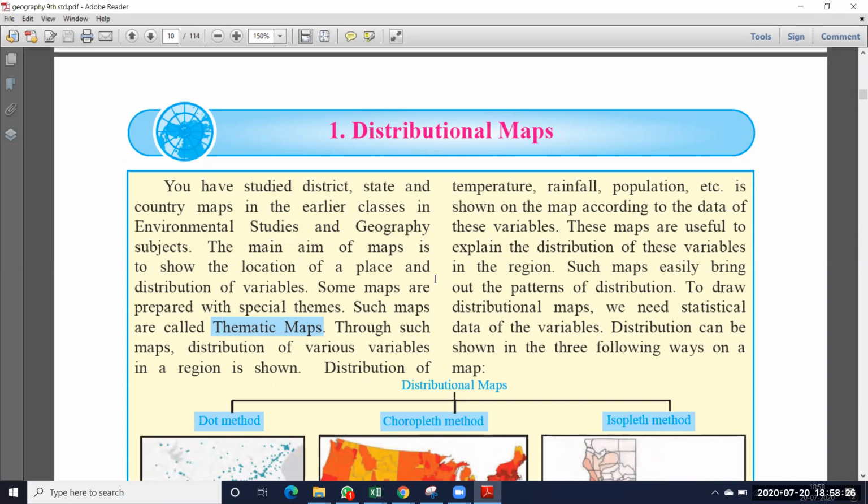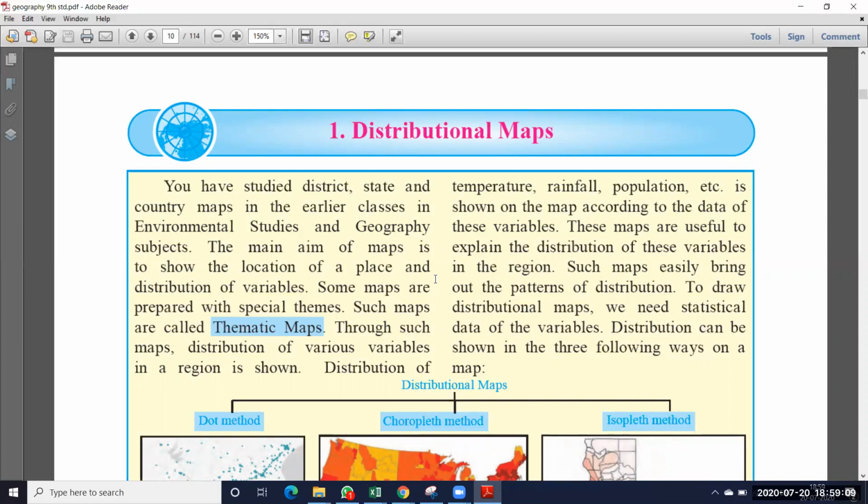Today we are going to start the ninth standard geography chapter 1, that is distributional maps. Already we know maps are used for knowing about any state, country or district. Maps also have different types, like a political map and a physical map. A physical map shows the mountains and rivers in that country. A political map shows the states in that country.